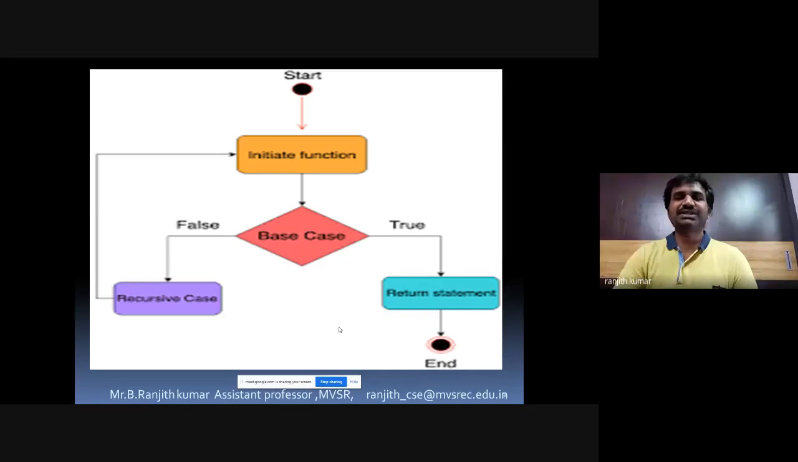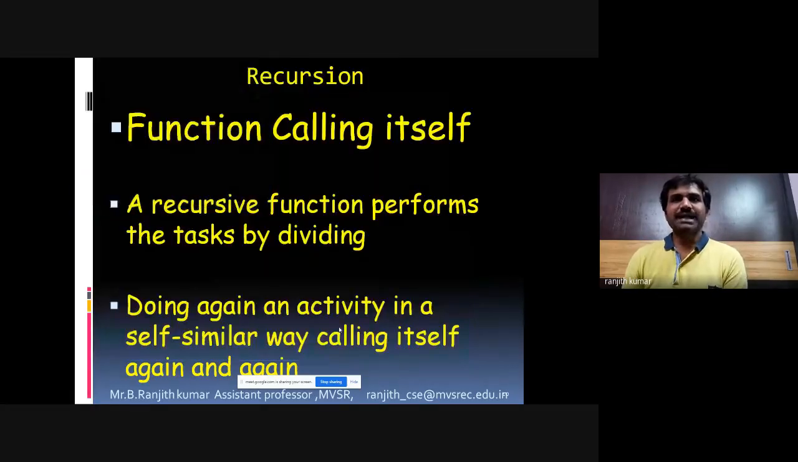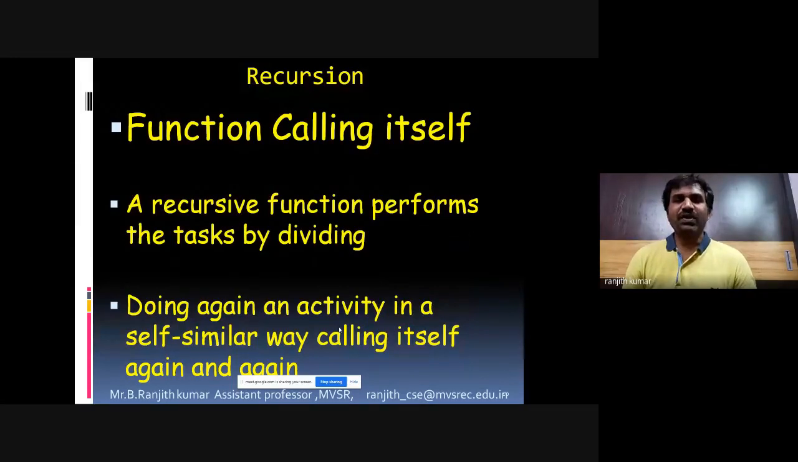If the base condition is not satisfied, you have to continue the recursive process by calling the function again and again in recursive manner by sending some set of parameters. Okay. So as we discussed, whenever a function calling itself is called a recursive function, and the recursive function performs the task by dividing the job into pieces.